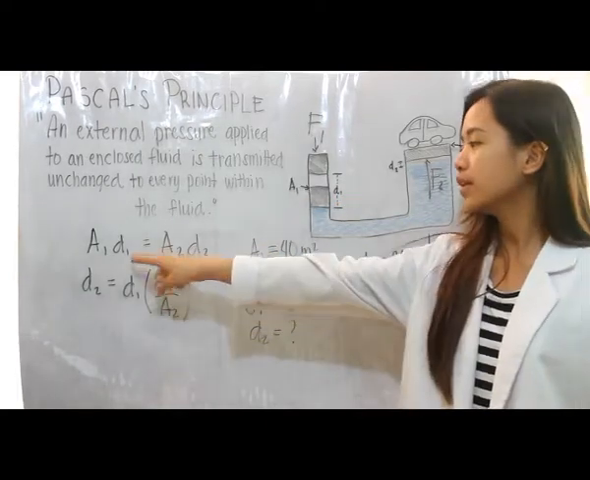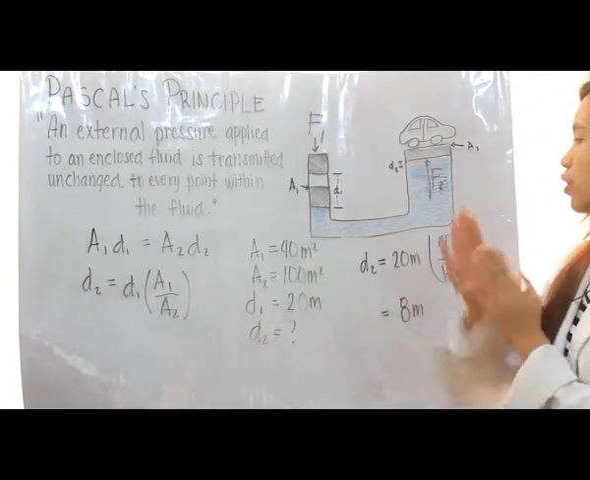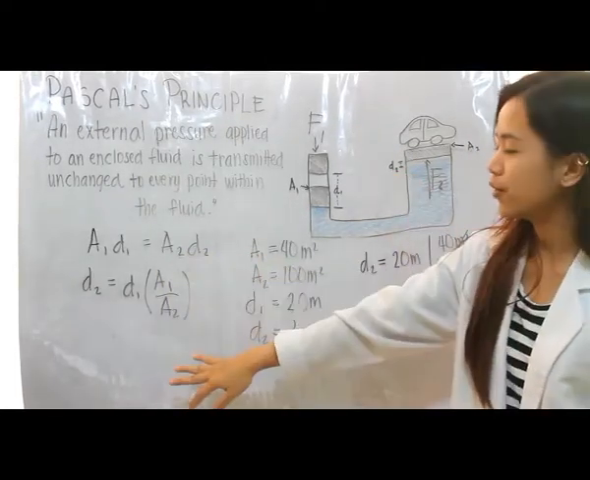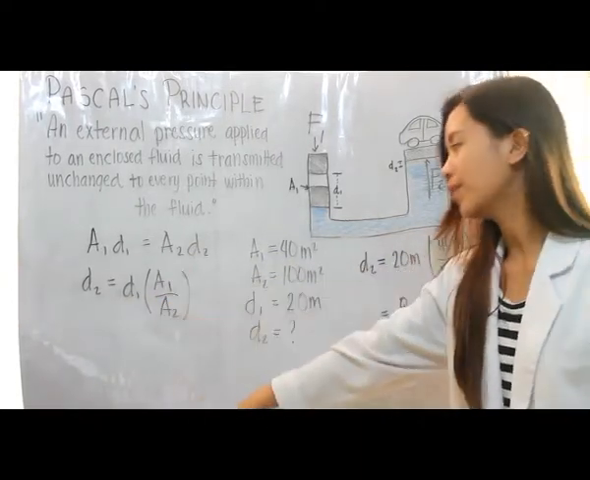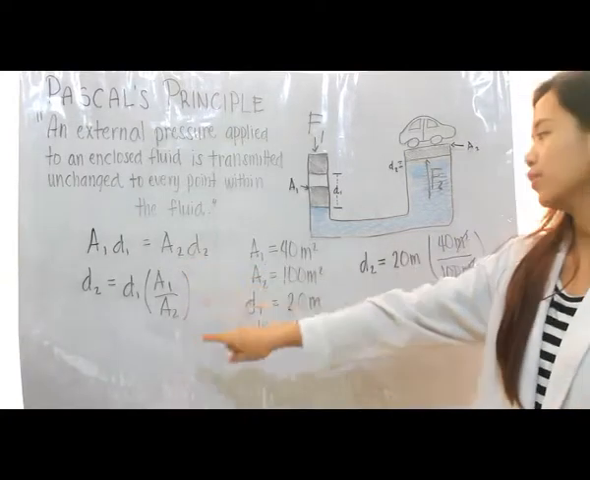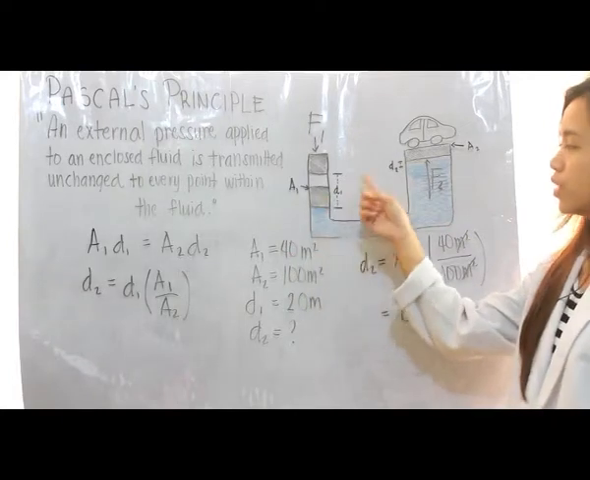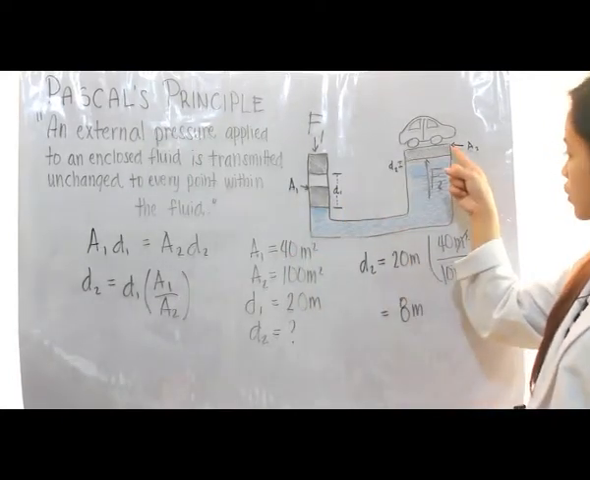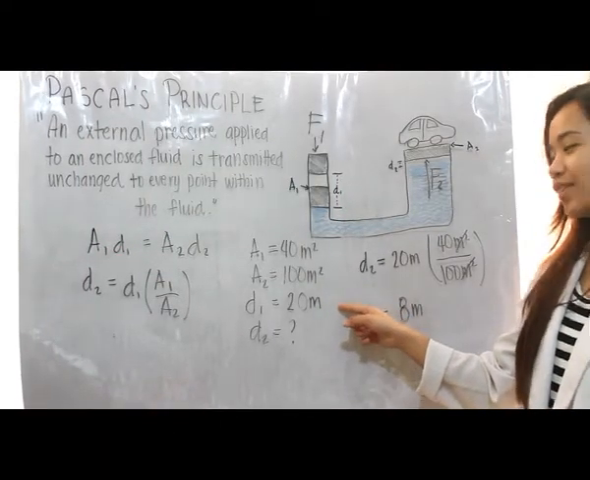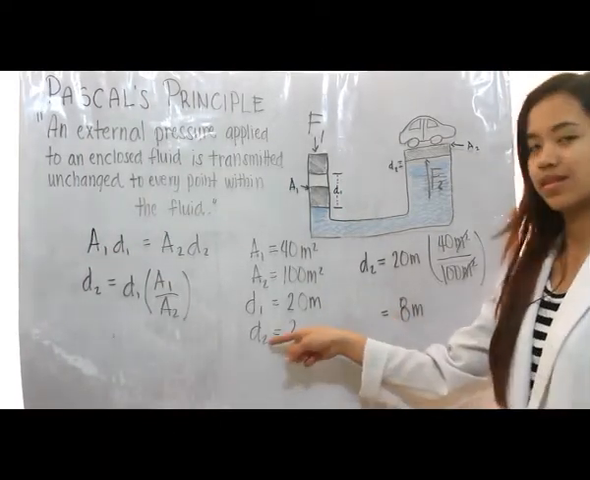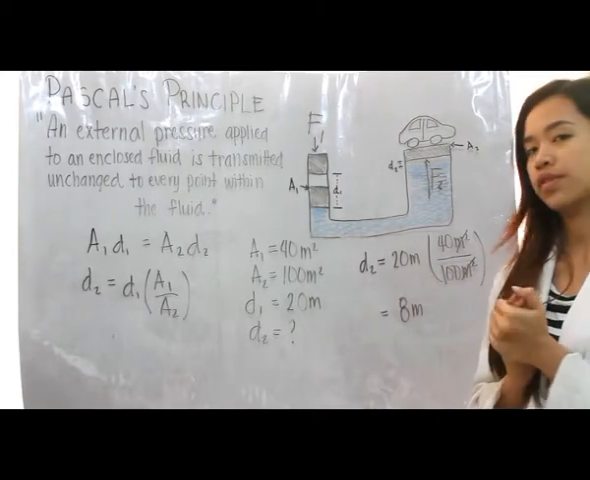So A1 times D1 is equal to A2 times D2. Now to get the value of D2, we have to manipulate the formula, and now we have D2 is equal to D1 multiplied by A1 divided by A2. So let's say that A1 is equal to 40 meters squared and A2 is equal to 100 meters squared. Now distance 1 is 20 meters, so now we have to find distance 2. To get that, we simply have to substitute the values.